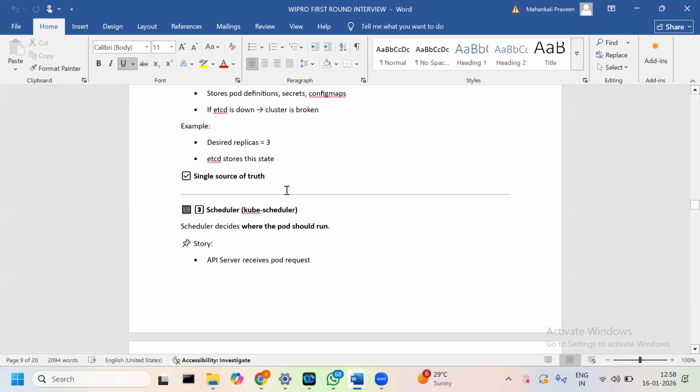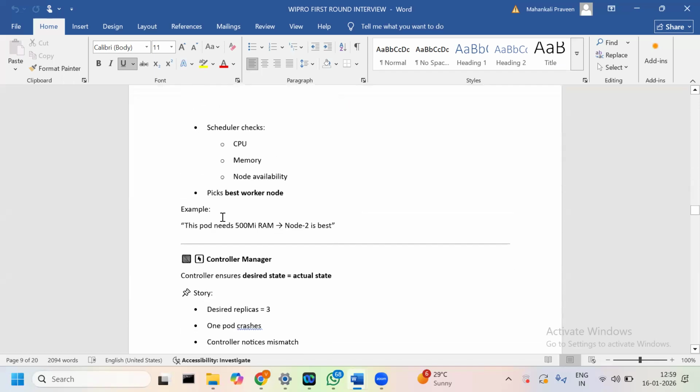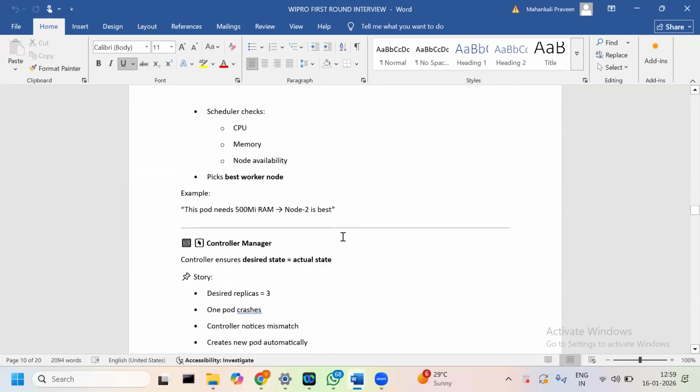And the scheduler decides where a pod should run. The API server receives the pod request, and the scheduler checks CPU, memory, and node availability. It picks the best worker node. For example, if this node has 500 MB free, node 2 is the best.